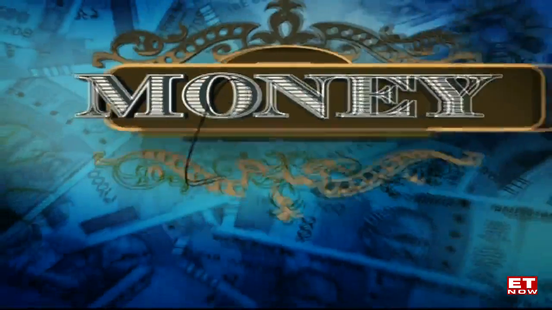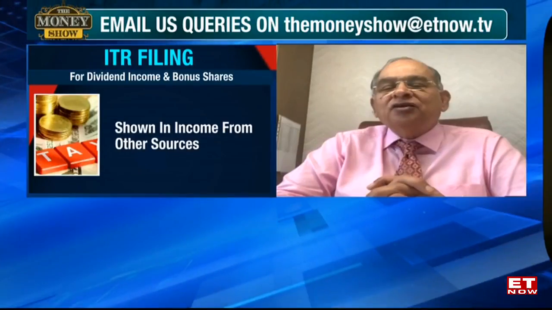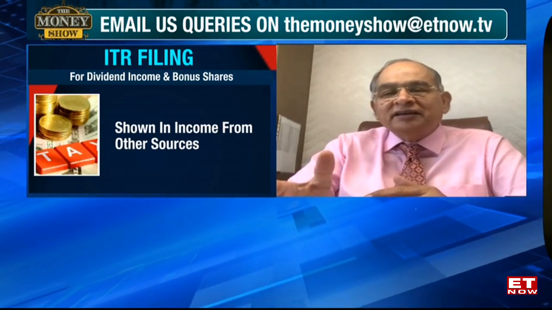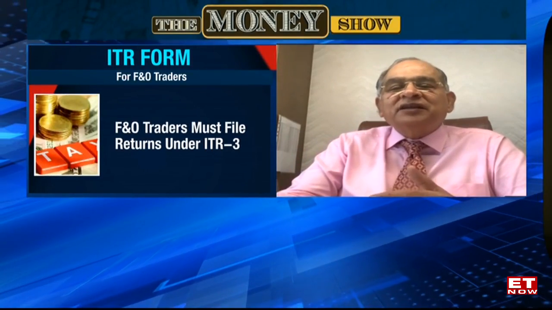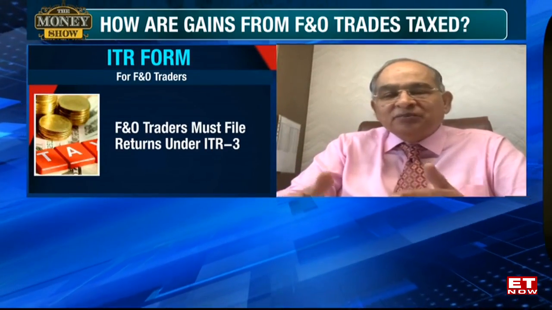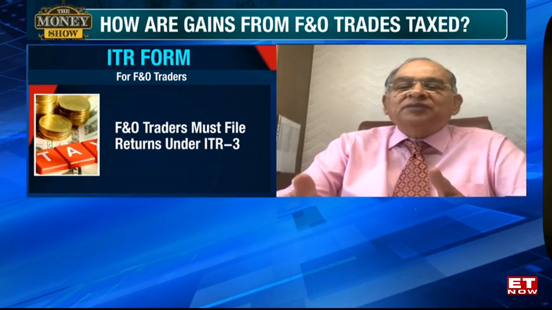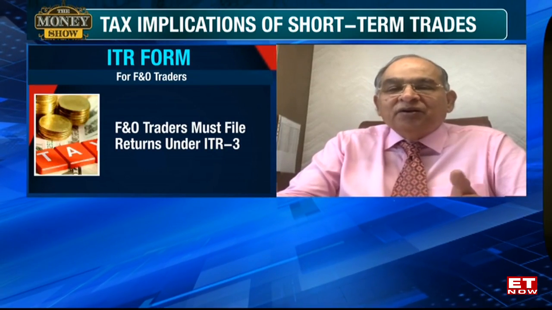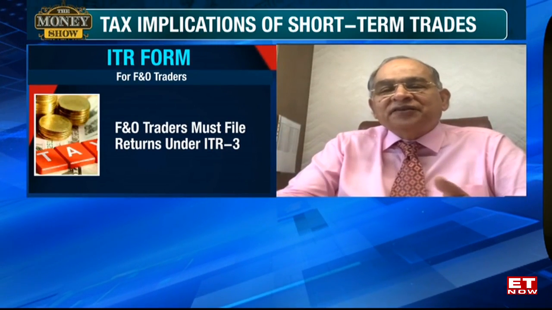You see, if I get the shares in an IPO, first of all, a good company means a lottery. And generally, I will not sell it immediately. So if the period of holding is beyond 1 year, it is long term. If I sell it within 1 year, then it is short term. If it is long term, the tax rate will be 10% because the company is listed. And if it is short term, the tax rate will be 15% because the company is listed. For an unlisted company, the rates of tax are different.